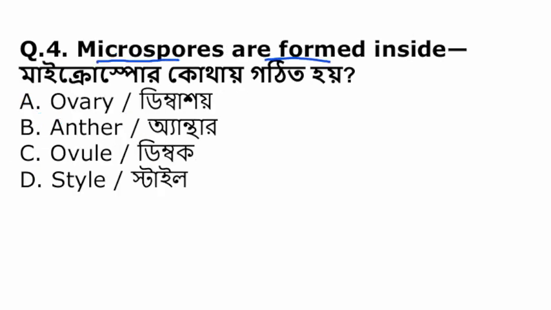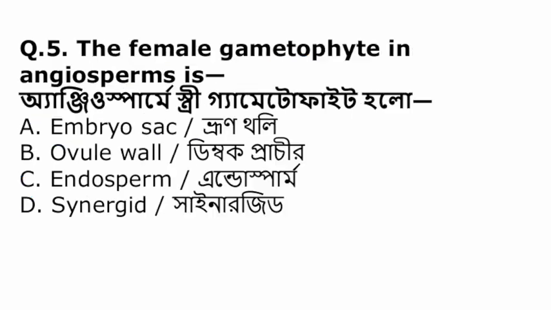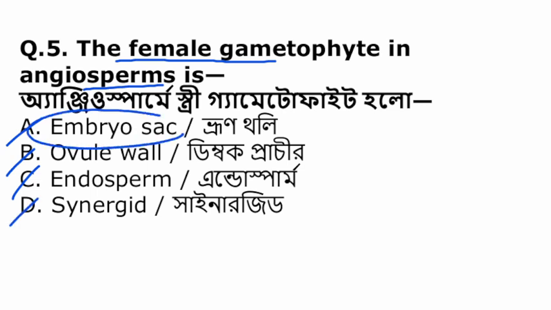Microspores are formed inside... ovary, anther, ovule or style? The correct answer is anther. Microspores develop inside the anther. The female gametophyte in angiosperms is embryo sac, ovule wall, endosperm, synergids? The correct answer is embryo sac.